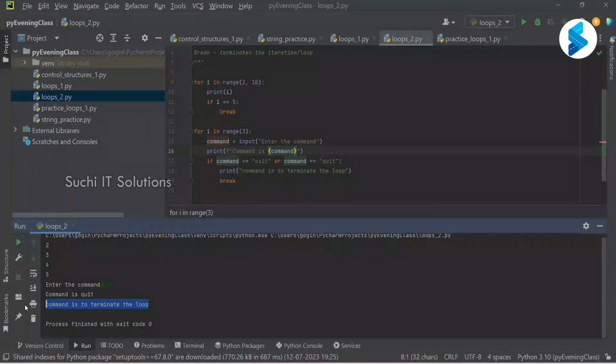Right. So that is the purpose of break. When you are iterating in the loop, iteration 1, iteration 2, iteration 3, and so on, you are checking on a particular condition. When that condition is met, when that condition is true, then you want to stop the iteration. Then you want to break it. So that is when we use the loop, and that is when we want to break the iteration. This is a very important concept. The keyword you have to remember, if you want to terminate the iteration, you have to use break.